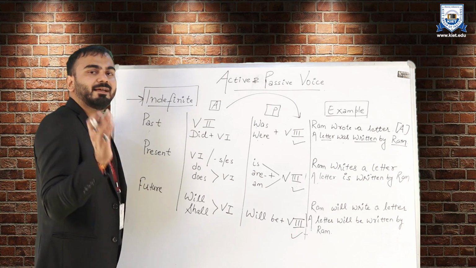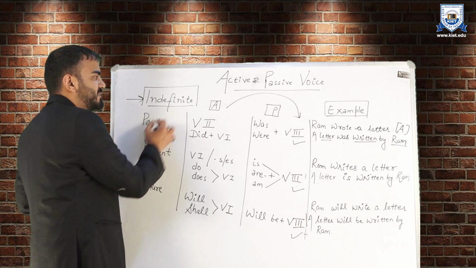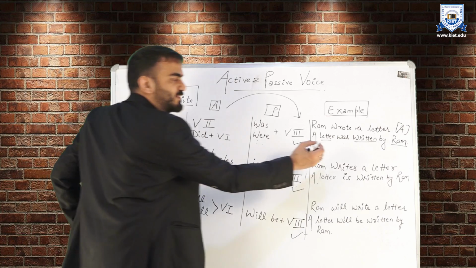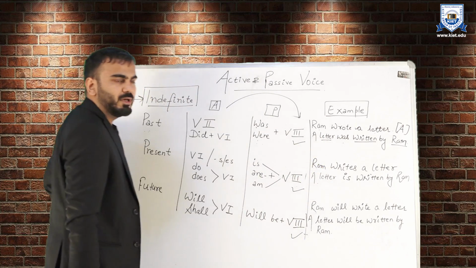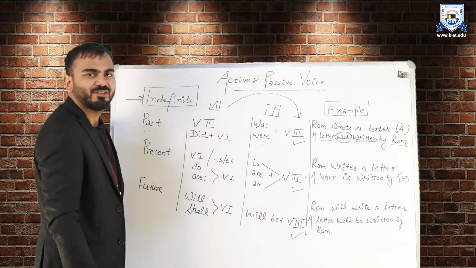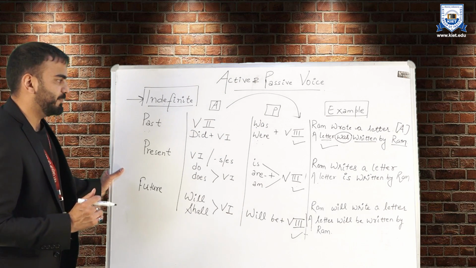And the helping verb will be as per this rule table. In case of past indefinite, we have was and were. Depending upon the subject, which is letter right now, we have used was. So a letter was written by Ram. We are done with this. Let's understand the other example.